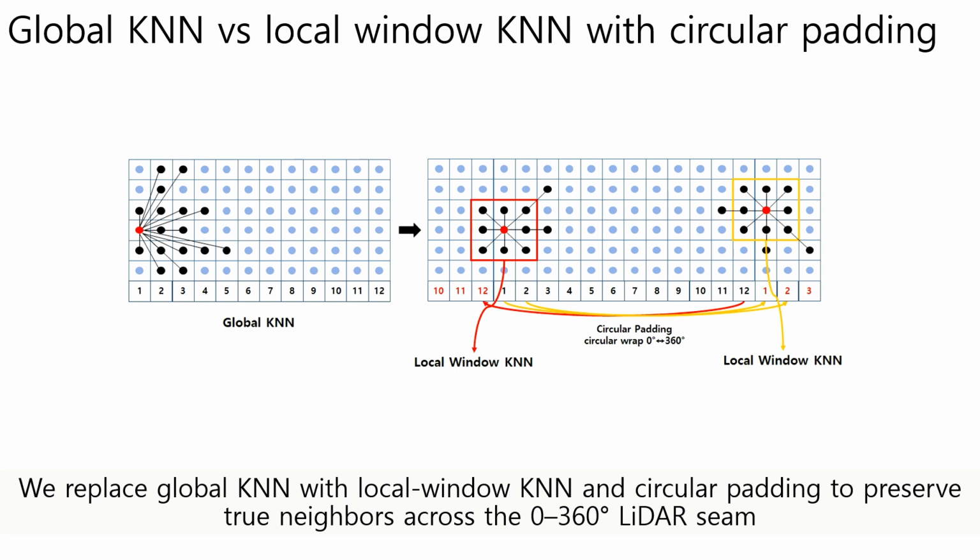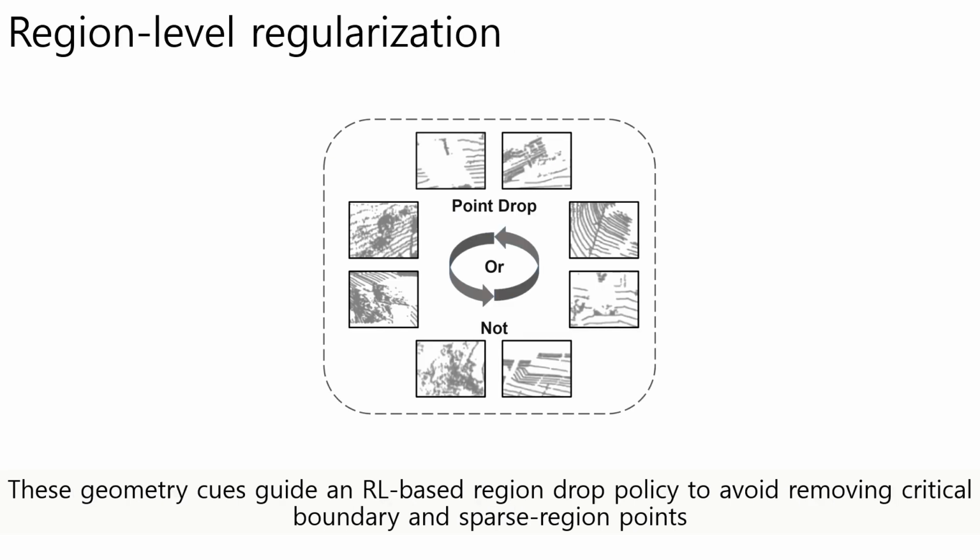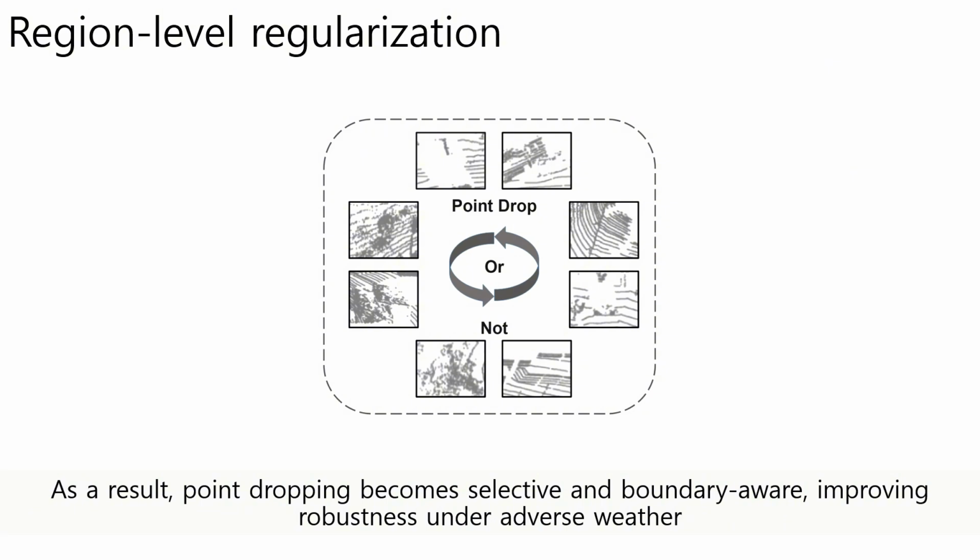We replace global KNN with local window KNN and circular padding to preserve true neighbors across the 0-360 degrees LiDAR seam. This keeps neighborhood geometry consistent, leading to more reliable geometry cues and fewer boundary errors. These geometry cues guide our L-based region drop policy to avoid removing critical boundary and sparse region points. As a result, point dropping becomes selective and boundary aware, improving robustness under adverse weather.